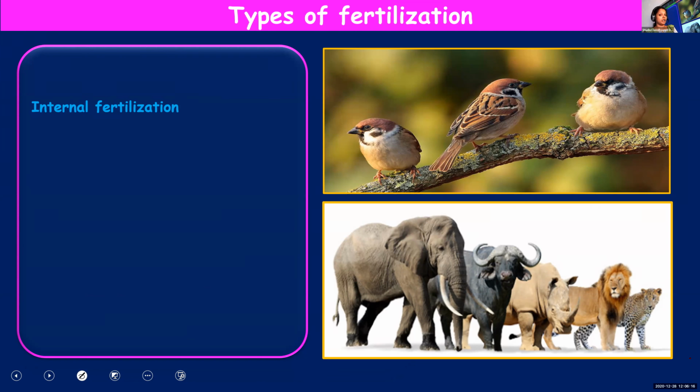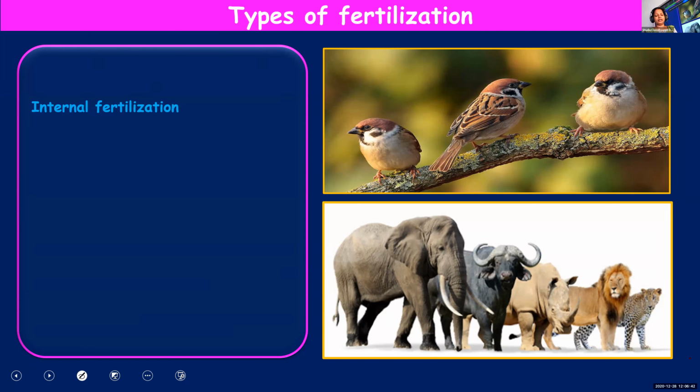So just now when I asked you, where does fertilization take place? You told me oviduct or fallopian tube. Fallopian tube is a part of the female reproductive system. It's inside her body. And when it is taking place in the fallopian tube or inside the body of the female, you can call it internal fertilization, inside.